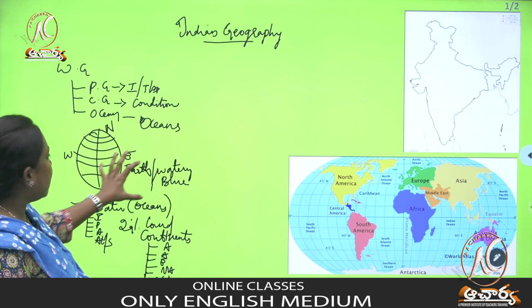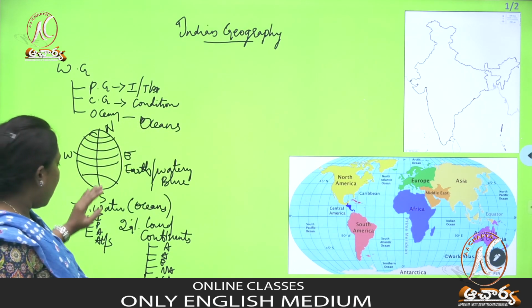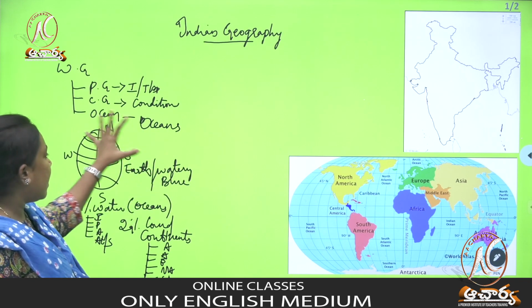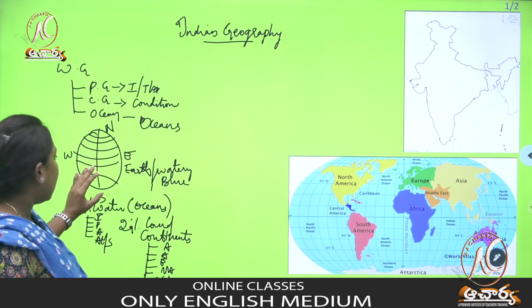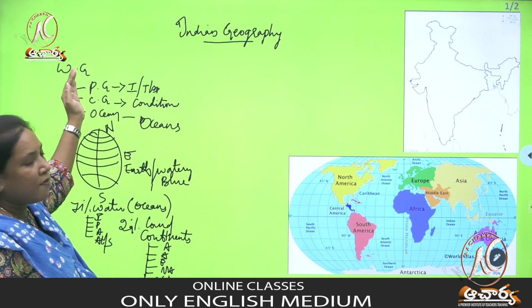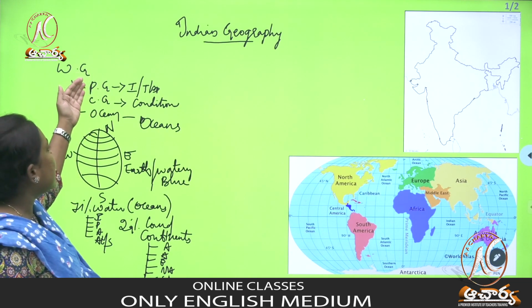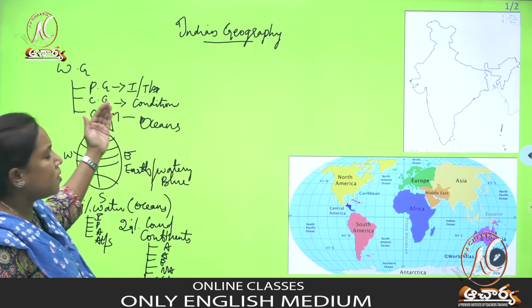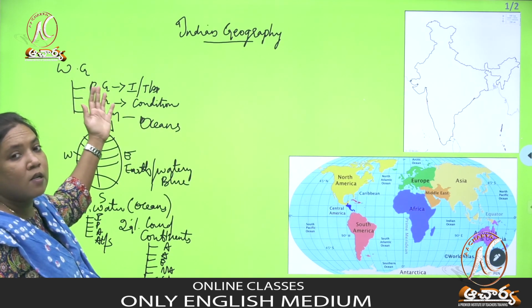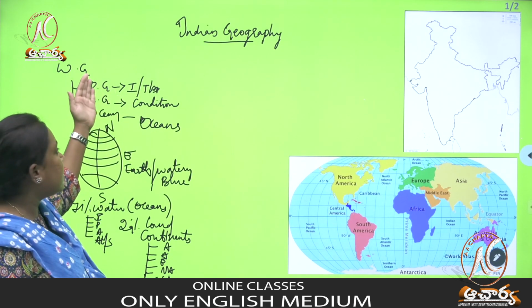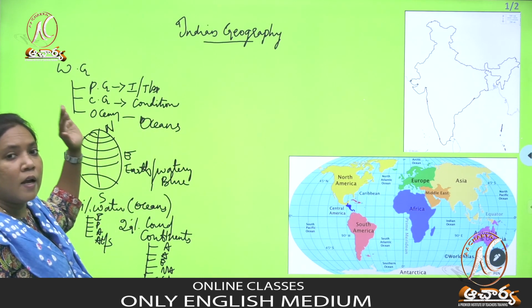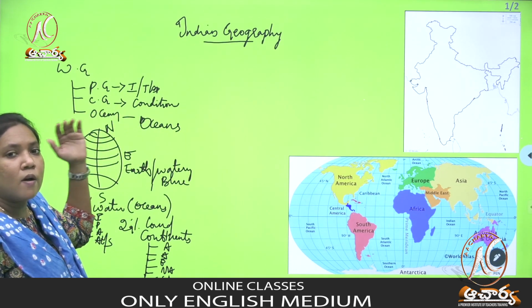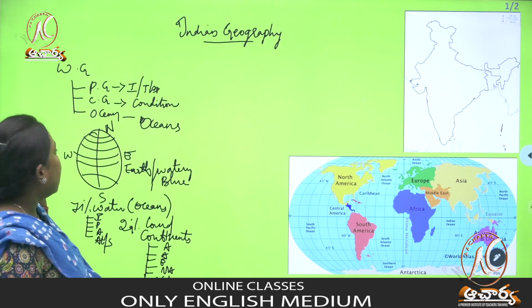So this is about the oceans and continents in the world. World geography is divided into 3 parts: physical geography, climate geography, and oceanography. What does physical geography deal with? It deals with the physical features of any country, district or continent.